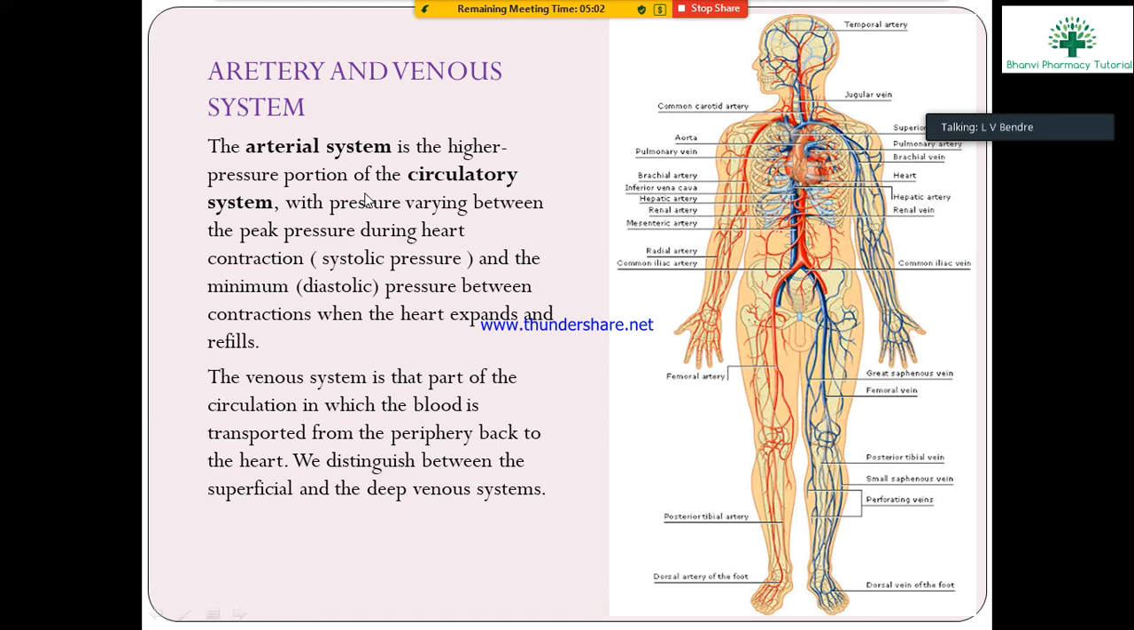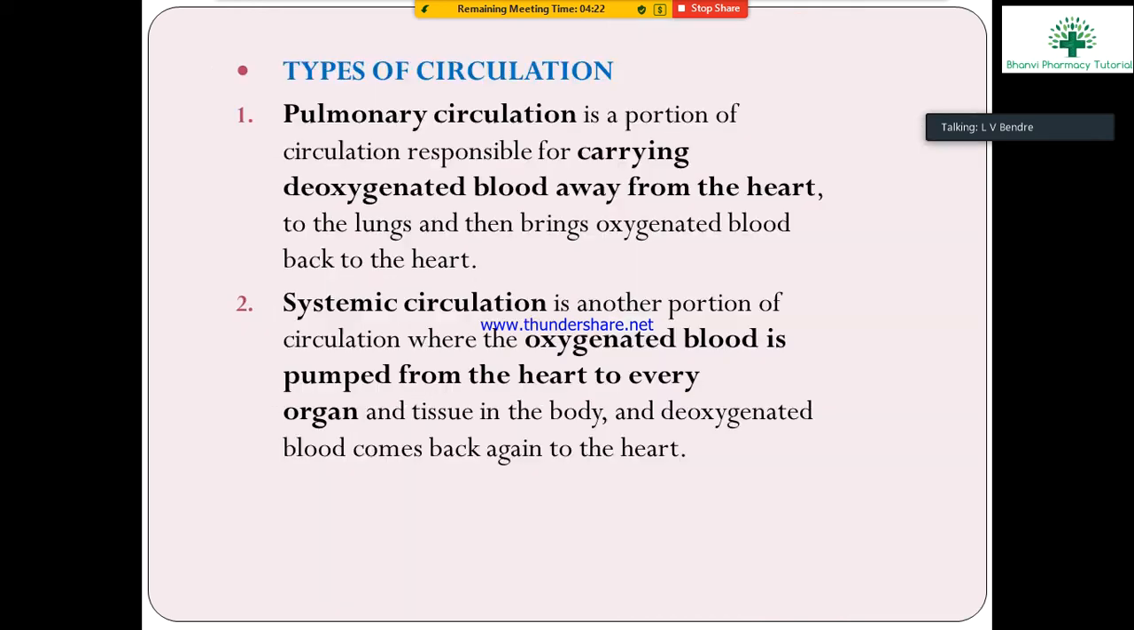The arterial system is the higher pressure portion of the circulatory system, with pressure varying between the peak pressure during heart contraction, known as systolic pressure, and the minimum diastolic pressure between contractions when the heart expands and refills. The venous system is the part of circulation in which blood is transported from the periphery back to the heart. We distinguish two types: the superficial venous system and the deep venous system.